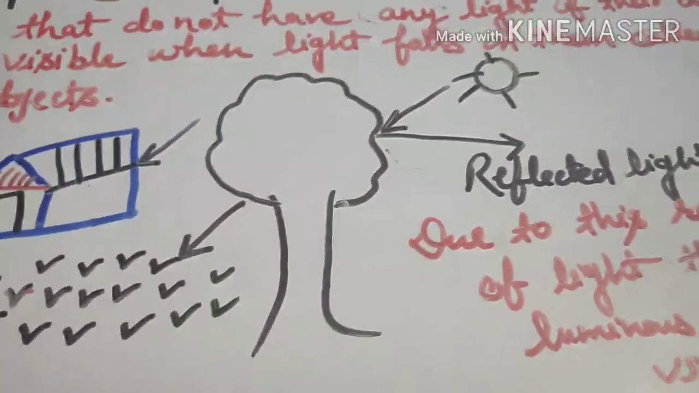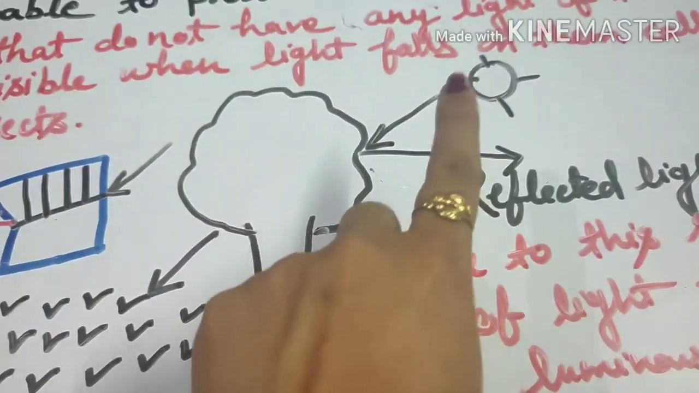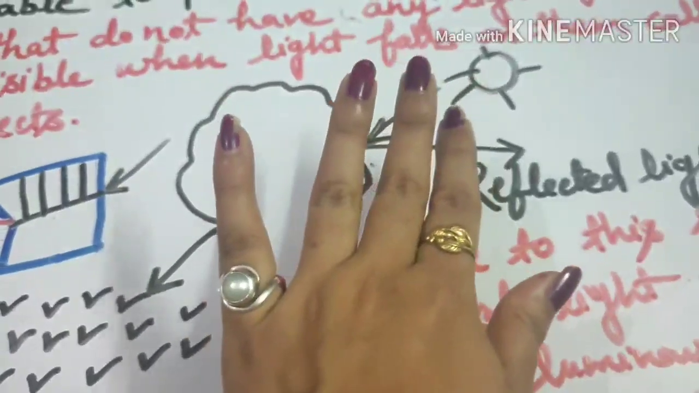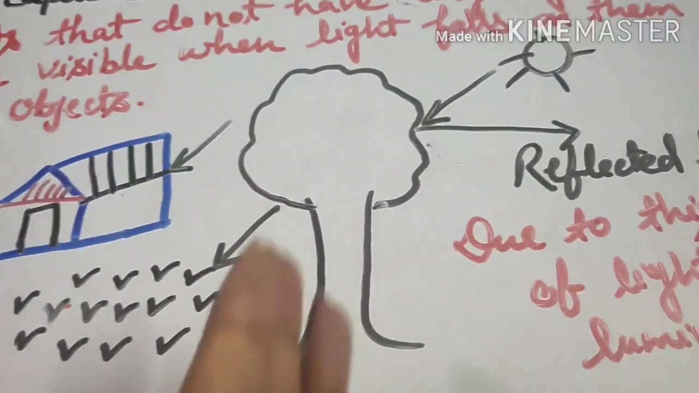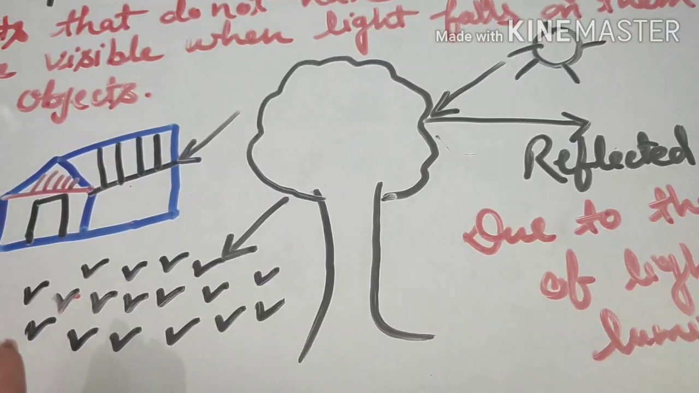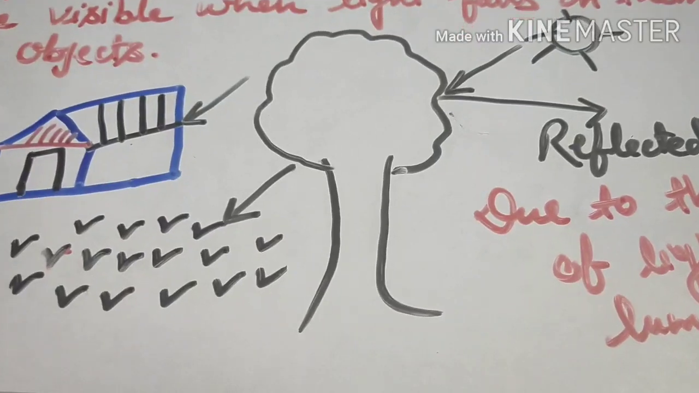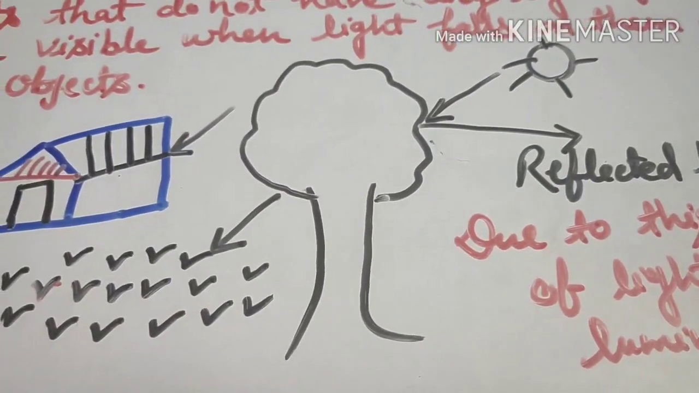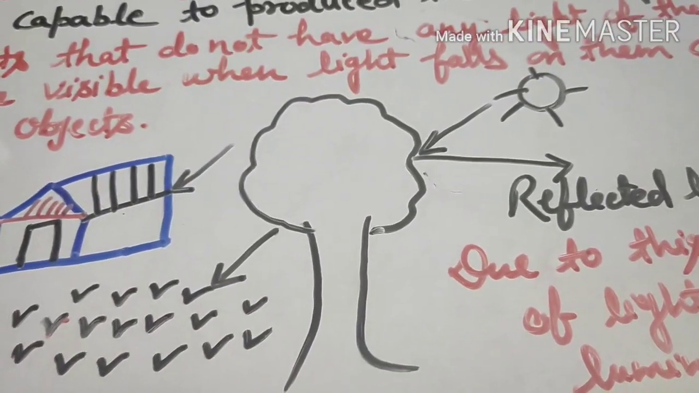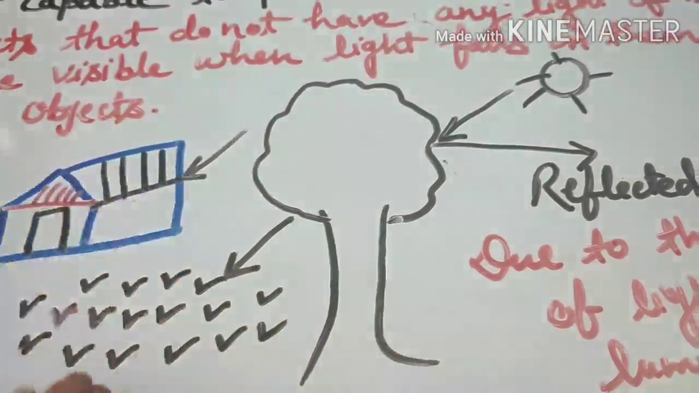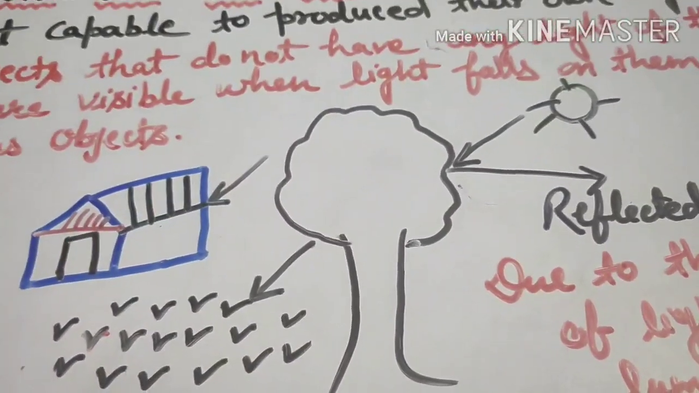Here you see the sun is capable of producing its own light, right? So the sun is the luminous object here. Now the sun's light falls on the various objects. You can see here a tree, grasses, and a house. Sunlight will fall on this tree, it will fall on the grass, it will fall on the house. So everywhere sunlight is falling.